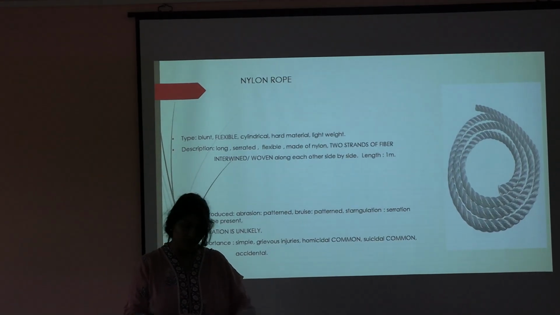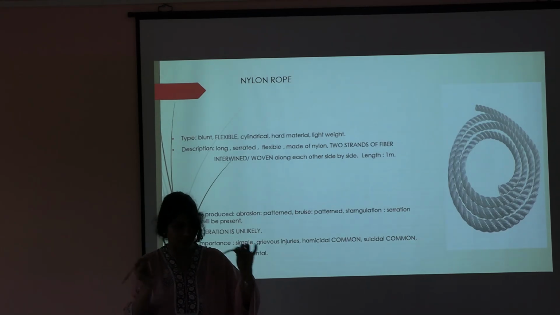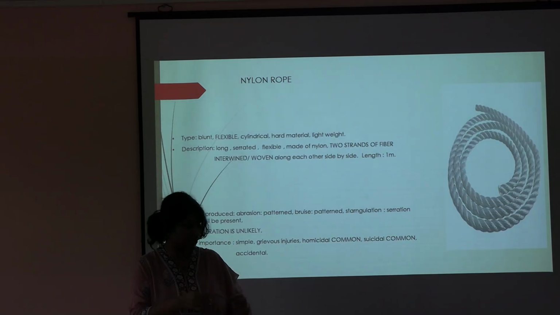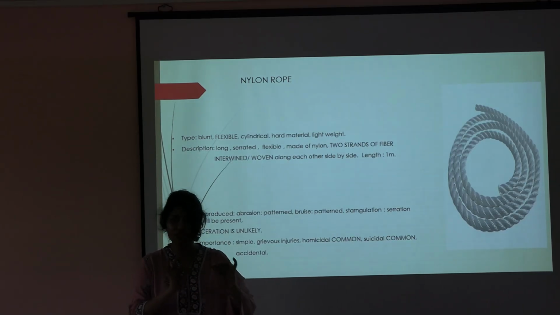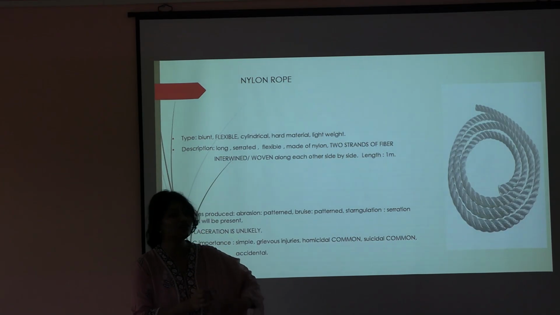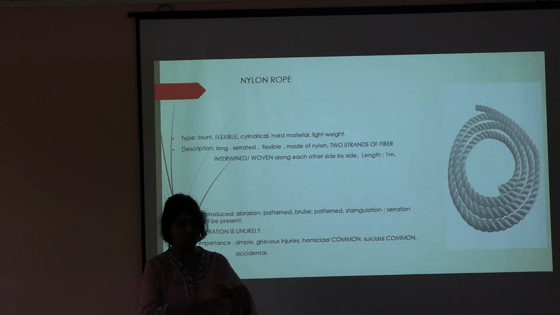Okay. Next, you will take the length. If possible, measure the circumference here, barely 1 centimeter radius. If possible, then you will measure. It is plain or serrated; we will measure that as well. Okay. Then we will go for the type of injuries which are possible. Understood? What are the injuries?